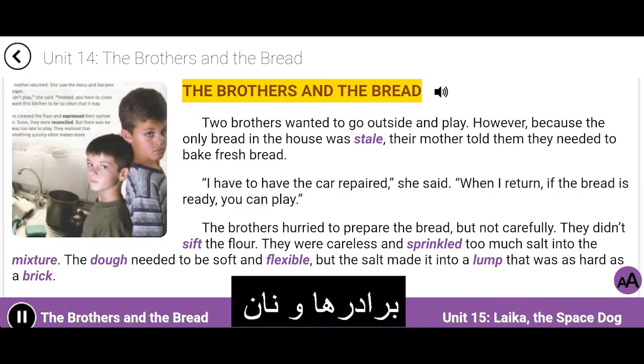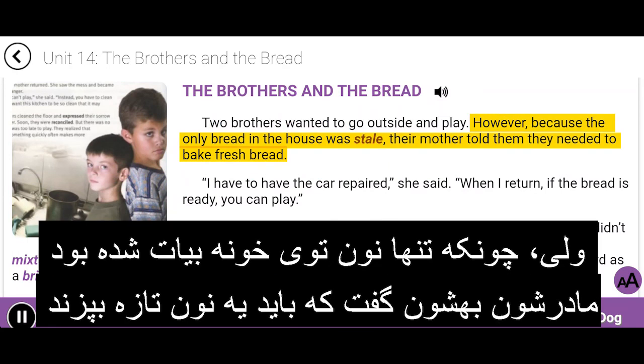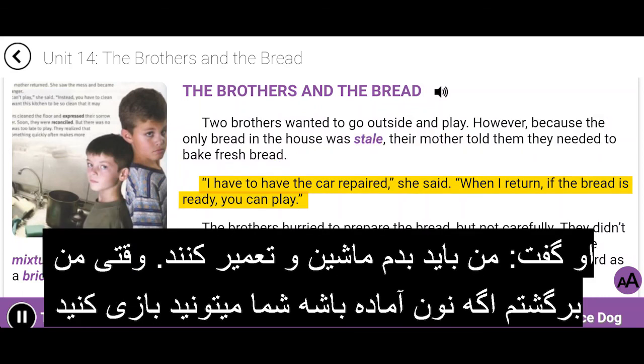The brothers and the bread. 2 brothers wanted to go outside and play. However, because the only bread in the house was stale, their mother told them they needed to bake fresh bread. "I have to have the car repaired," she said. "When I return, if the bread is ready, you can play."